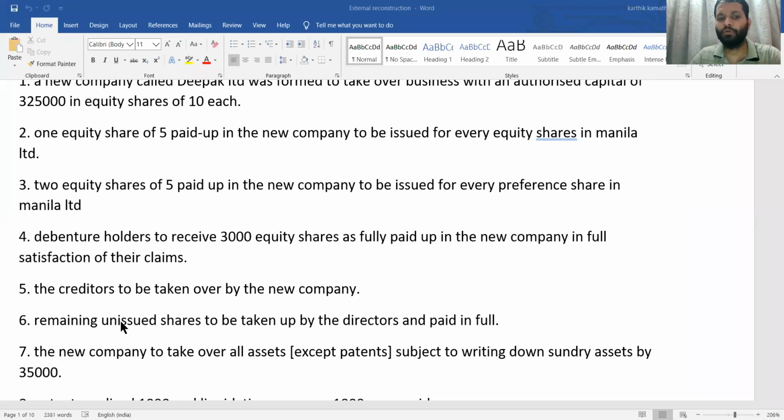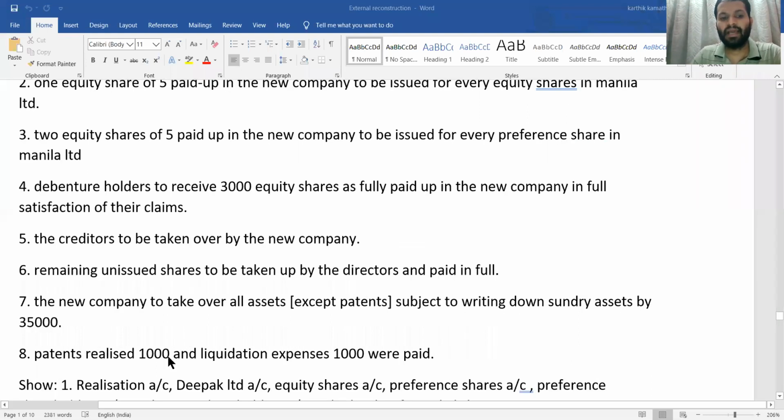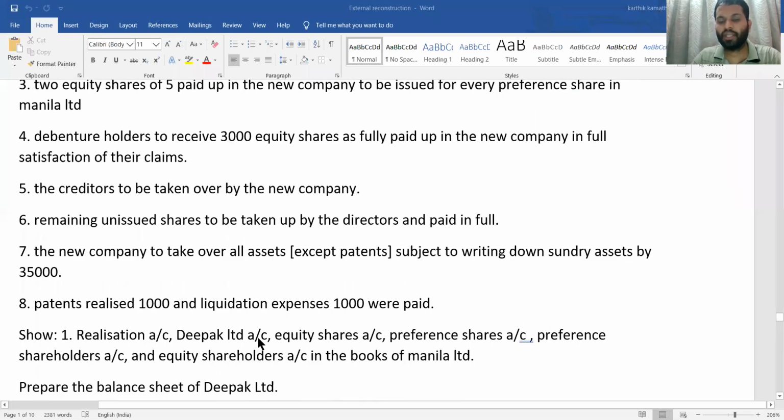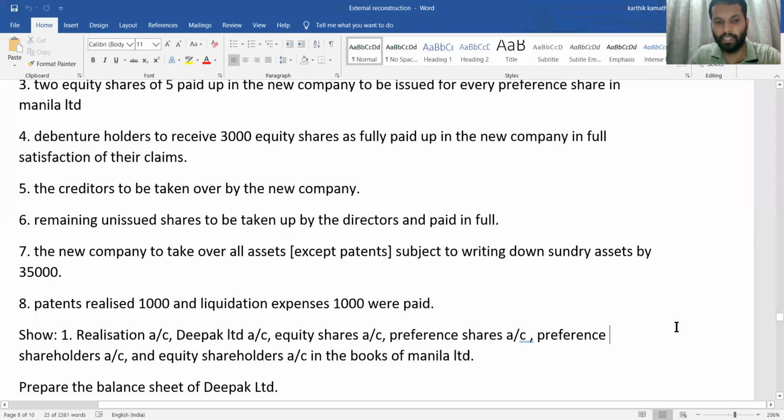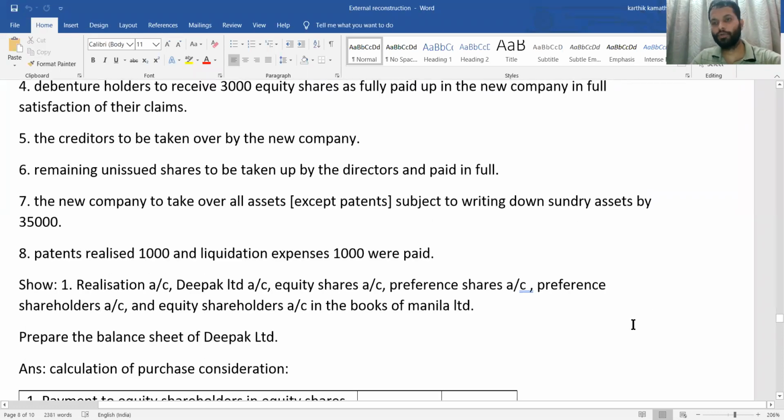The new company is to take over all assets except the patents, subject to the writing down of sundry assets by 35,000. That is also given. Then patents realized 1,000 and liquidation expenses of 1,000 are paid. Show the realization account, Deepak account, equity share account, preference shareholder account, and equity shareholder account in the books of Manila Limited. So you need to do all the accounts in the books of the transferor company, and also you need to do the balance sheet.